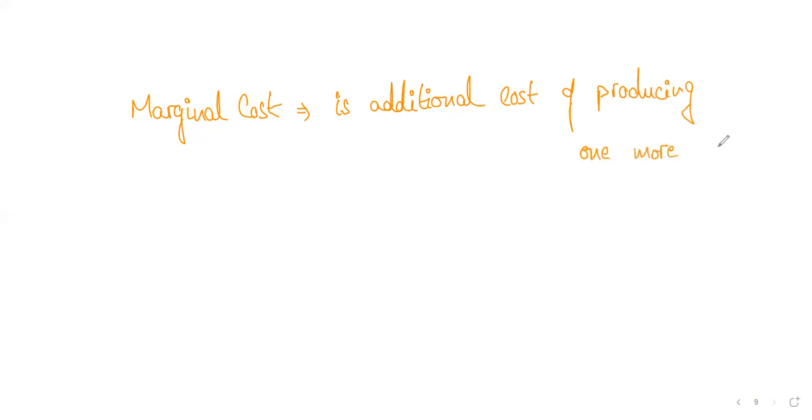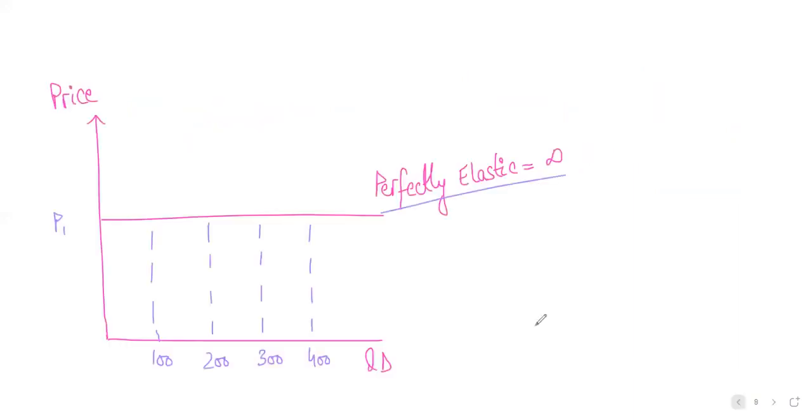Is this making sense, students? So what is marginal cost? It is additional cost. Wherever you see the word marginal in economics, do remember marginal means additional. Additional cost of producing one more unit of the good, right? So we did talk about this.